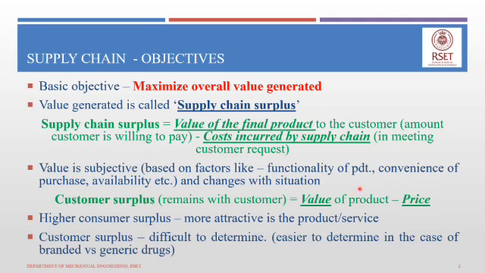Controlling value is difficult because it is individual dependent. Whereas a supply chain can reduce the price to as minimum as possible so that the consumer surplus is high, and the more a consumer is attracted towards a product, the more chance that he makes a purchase.